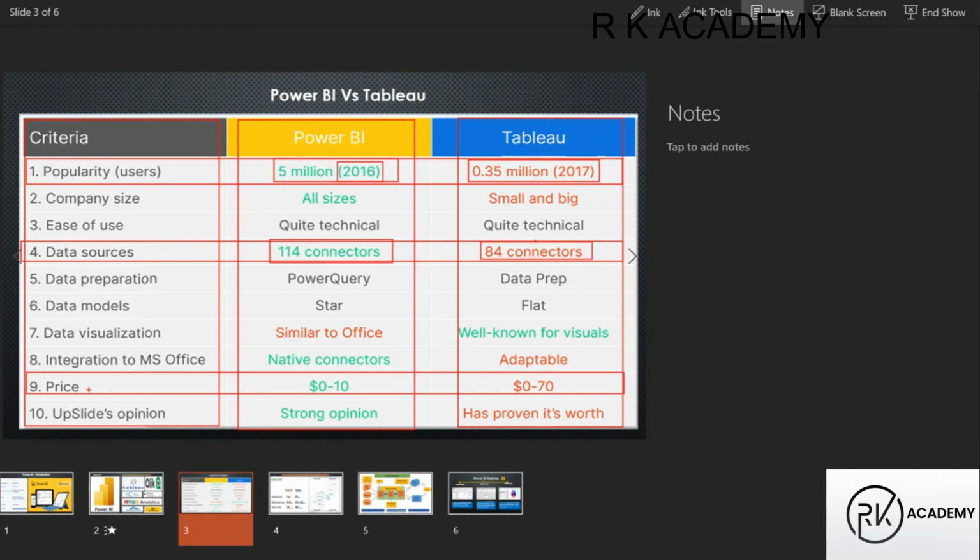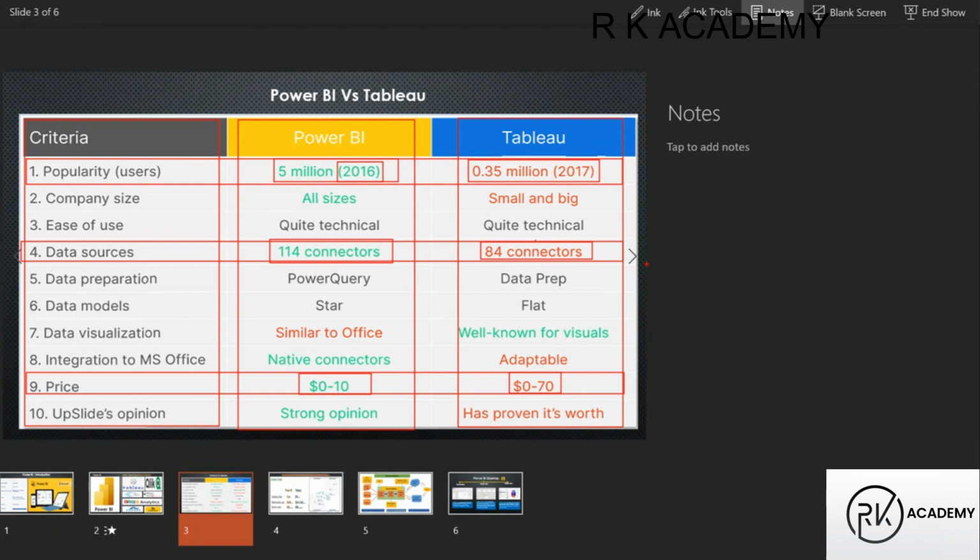So price: there is a huge cost difference between Power BI and Tableau, guys. To use Power BI software, it is a licensed version. How much do we need to pay? Minimum $10 per user per month. Coming to Tableau, how much do we need to pay, guys? Here $70 per user per month. So these are the major focused criteria, guys.